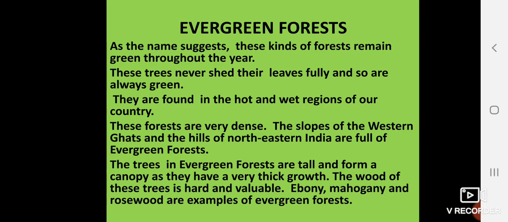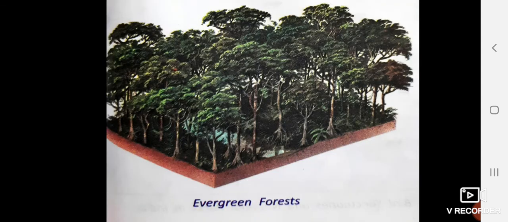This much heavy vegetation is there in the evergreen forest. It is covered, as you can see in the diagram, full of trees. So when the sunlight comes, it does not shine through onto the ground below, because of the dense vegetation here.